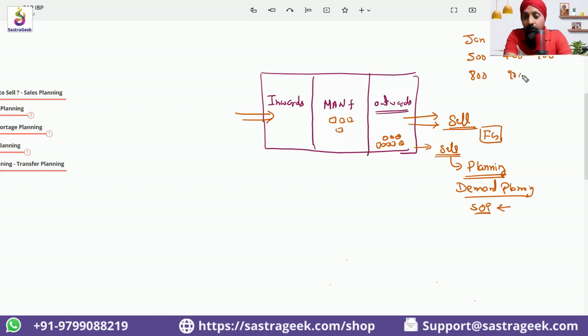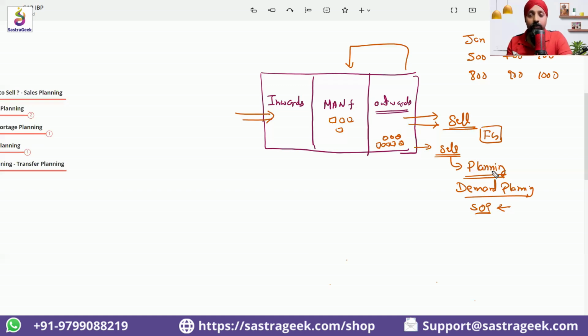If I am able to forecast that, then I can give it to my manufacturing team, so they know what they need to produce. Then they work out how much production is required. So demand planning and sales and operations planning are required so that I can forecast how much I need to sell, and that is very relevant for industries which work on the make to stock model.